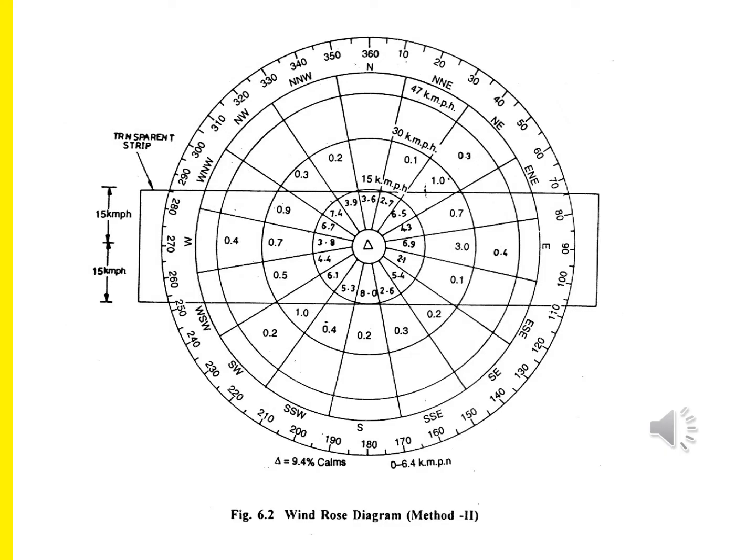Hence you can see there's a transparent strip. We put the transparent strip so that this shows how many times our wind comes in. So we put the transparent strip, and then we can determine the most possible concentration and intensity. So that around the most possible concentration and intensity regions is where the runway should be.